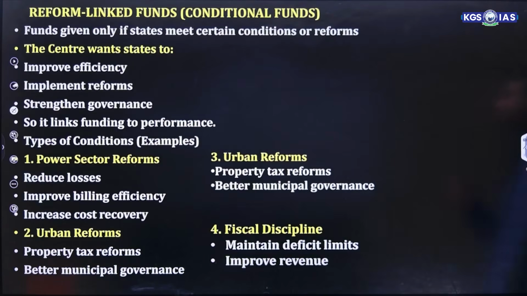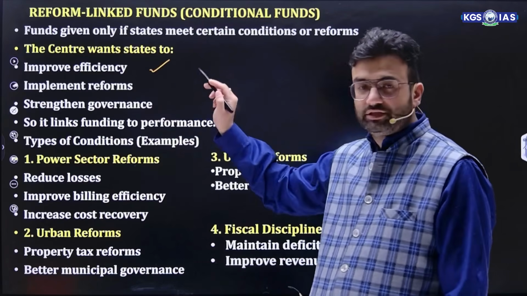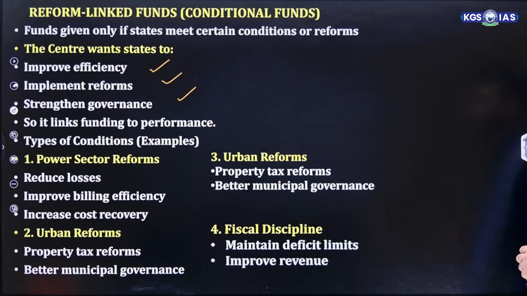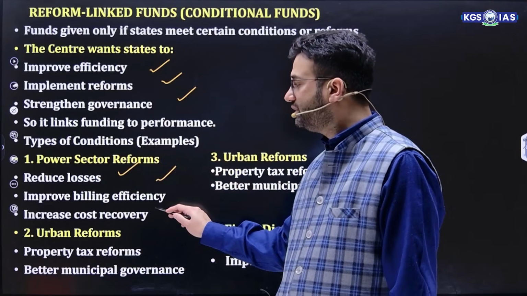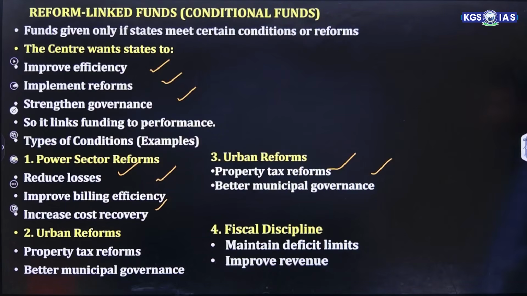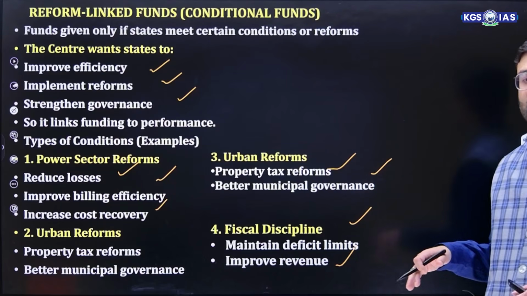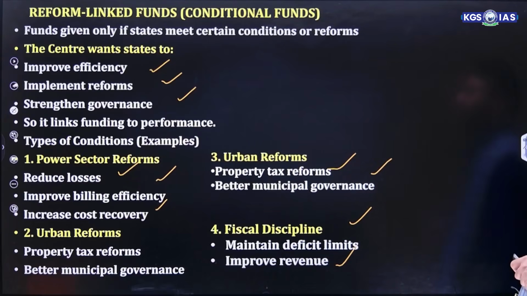The second one is reform-linked funds. That means this fund is given only if you are doing the following reforms. The center wants states to improve efficiency, implement reforms, and strengthen governance. Example, power sector reform: the central government will release the fund, but you need to improve the power sector, reduce the losses, improve billing efficiency, and increase cost recovery. Urban reforms, that is property tax reform and better municipal governance. Fiscal discipline: maintain the deficit limit and improve revenue. This is the kind of fund which is released when you fulfill the following conditions. These are reform-linked funds.